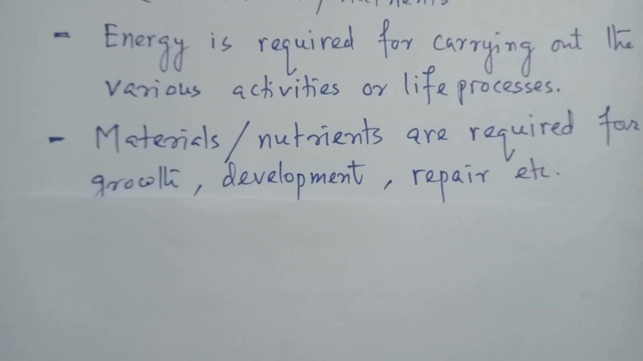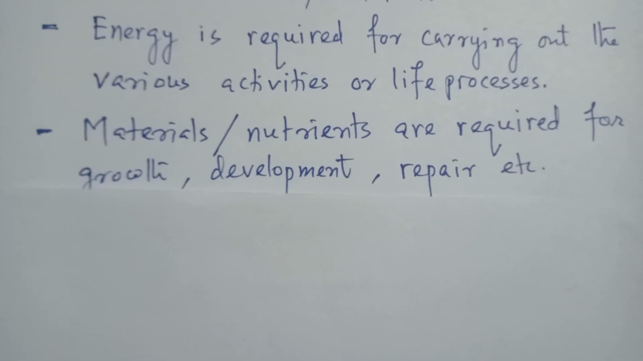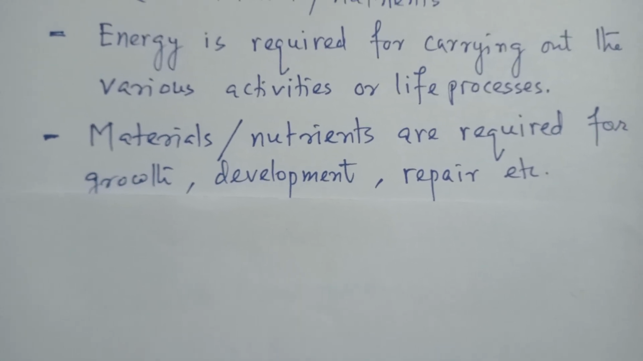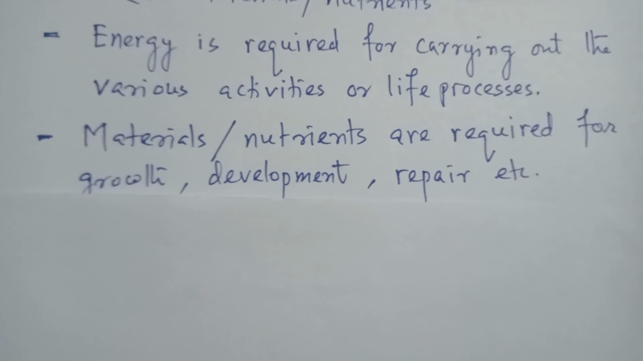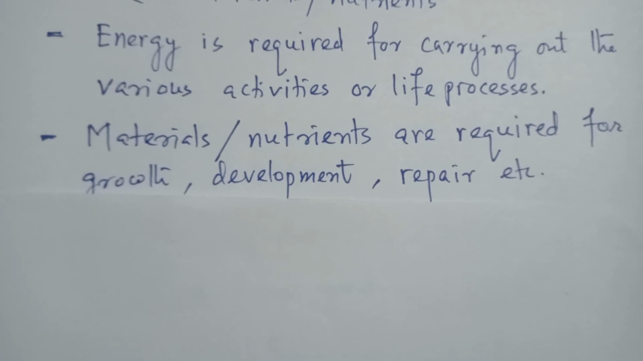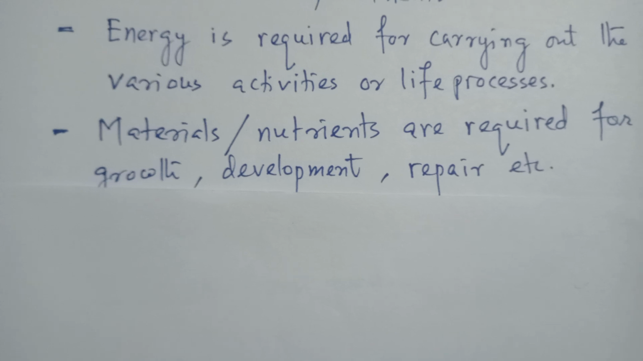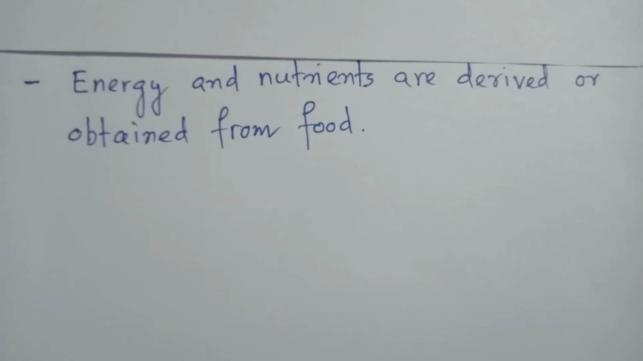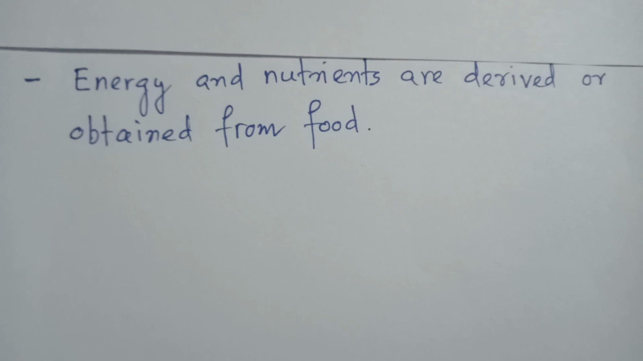The energy is required for carrying out various activities by the cell, and the materials are required for growth, development and repair. So you can say the energy is required for carrying out the life processes, and materials are required for the growth, development and repair of the body, and at the microscopic level by the cells. This energy and the nutrients are derived from food.